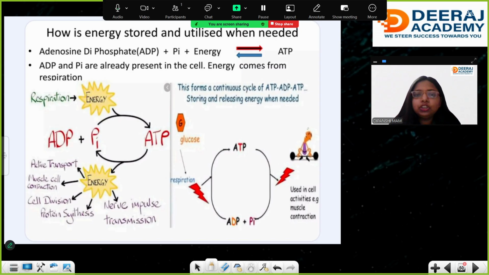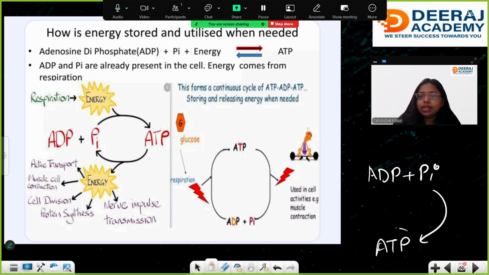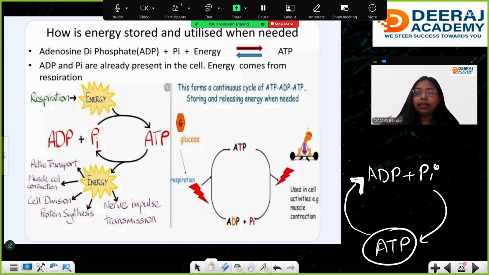Next, how is energy stored and utilized when needed? See, energy is stored basically in this formula: ADP plus inorganic phosphate forms ATP. It means energy is being stored. If the direction is reversed, it means ATP is broken down and energy is being used in cell activity. And in this case, ADP plus Pi makes ATP, which means energy is being made.